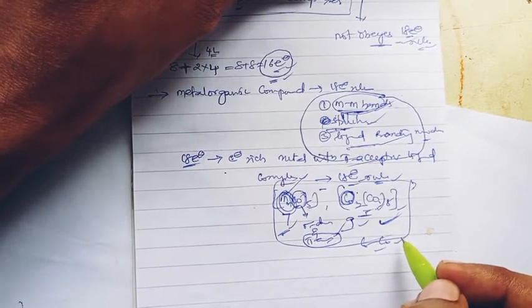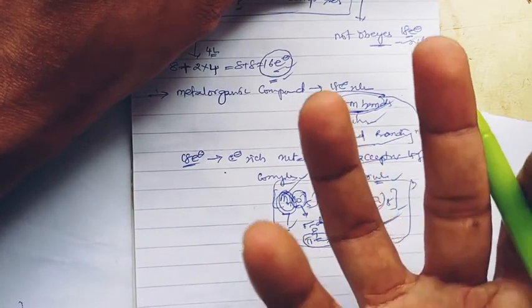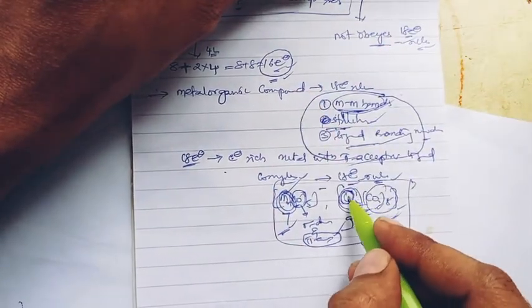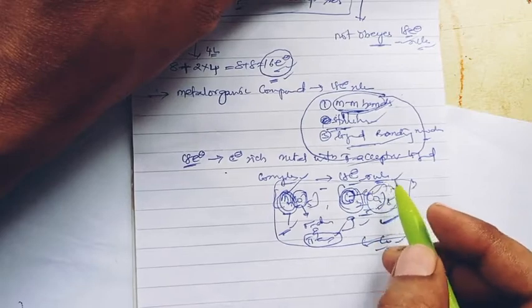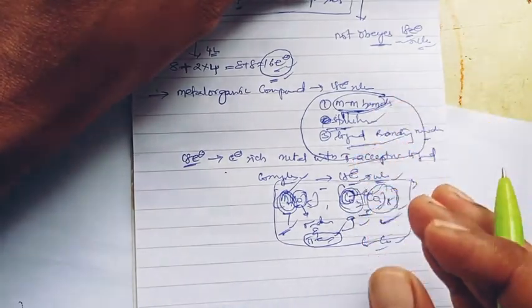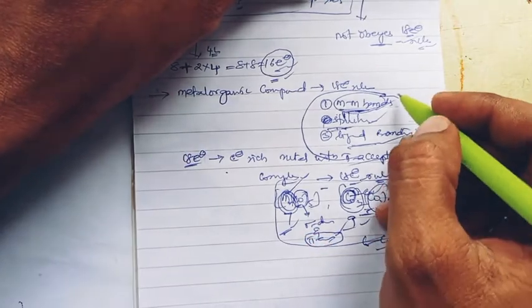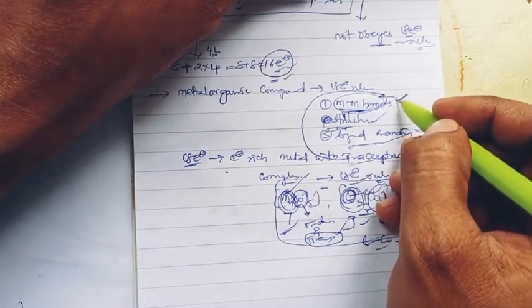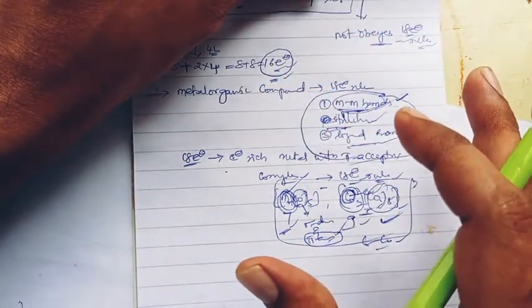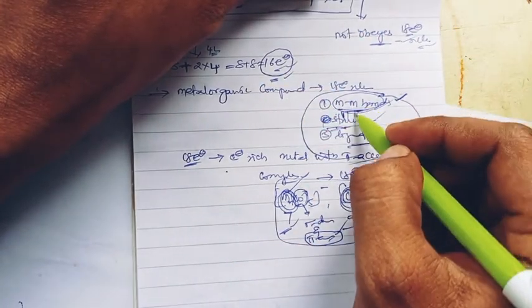Clusters have structural aspects from the metal to metal bonds only. The structures of the metal clusters depend upon the metal to metal bonds.